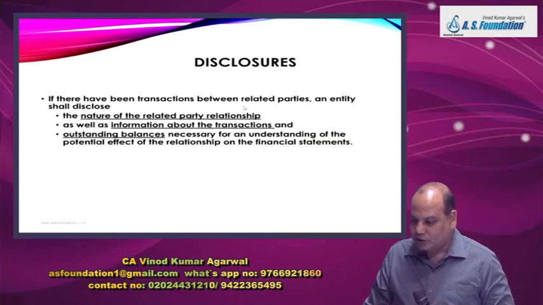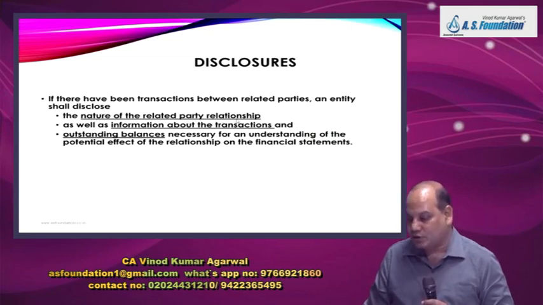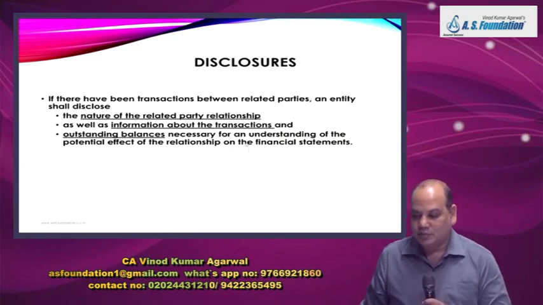If there have been transactions between related parties, then an entity will disclose the nature of the related party relationship as well as information about the transactions and outstanding balances necessary for an understanding of the potential effect of the relationship on the financial statements.